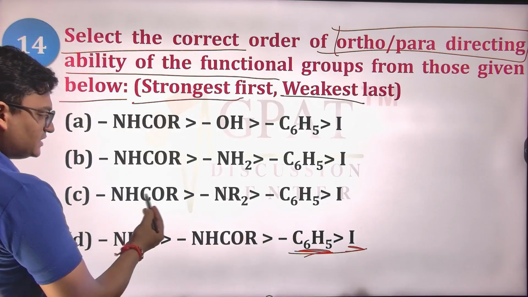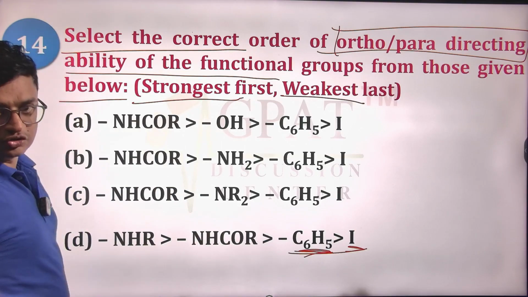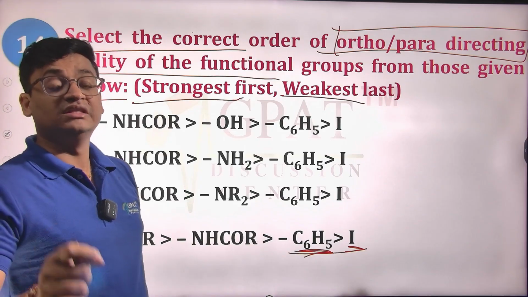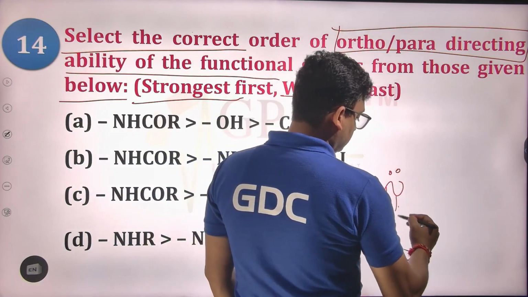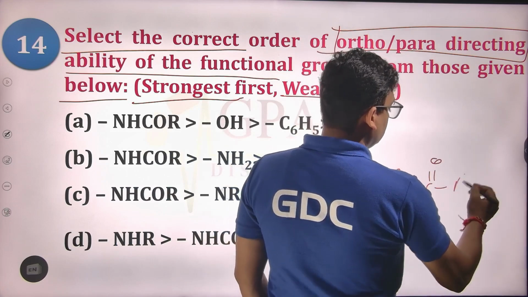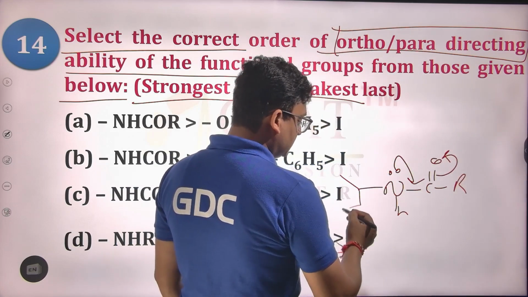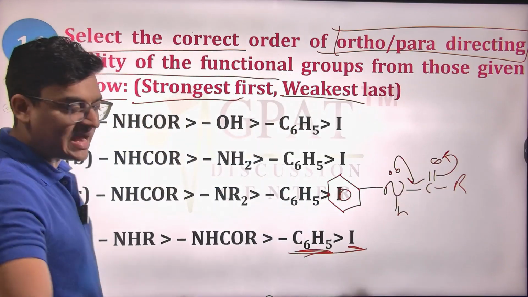And now in NHCOR and NHR, this NHCOR will have a cross conjugation. If cross conjugation is present, that lone pair is involved in resonance with the C double bond O group as well. So it is involved in the cross conjugation rather than the benzene ring. So they also have moderate activation.